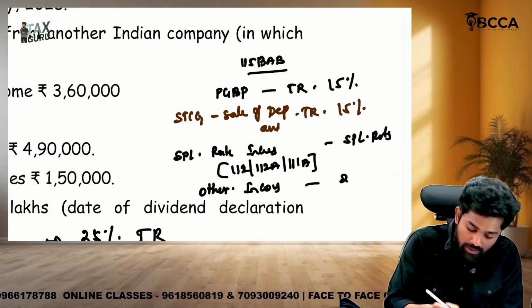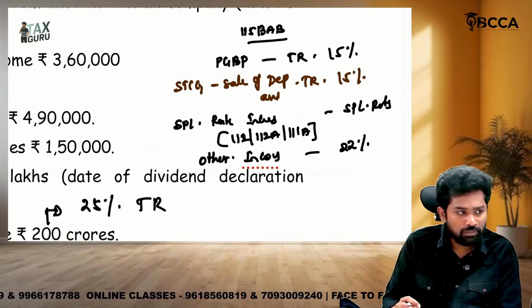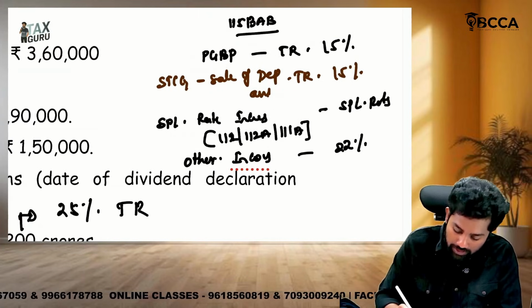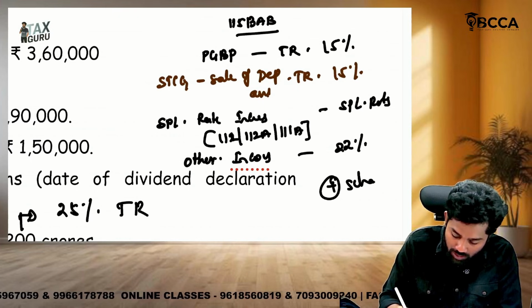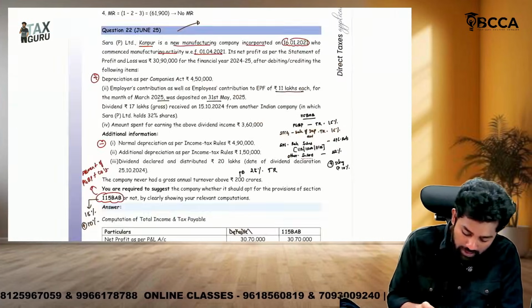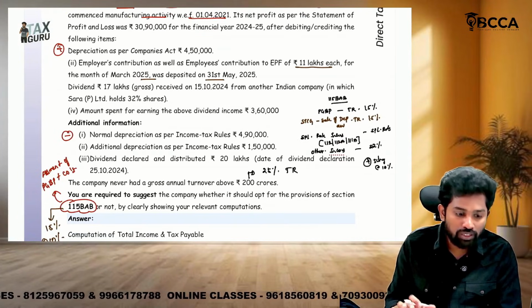Whereas on the other incomes, other IFOS and other incomes, any other income, they will be having house property income and IFOS income, all are taxable at 22%, plus additionally there will be a surcharge on all these at a rate of 10%. This is 115BAB. So what are they asking us to do? Do it under both 115BAB as well as under the normal regime.